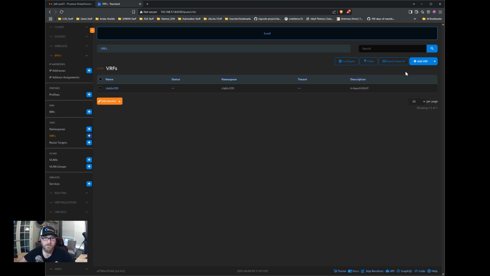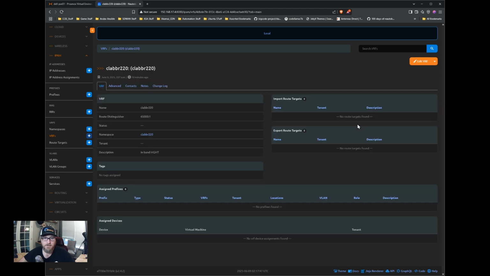And then our VRF right here is the one we created. Let's click on it. So you can assign import and export targets on these VRFs, which can be used if you're going to manage a VRF. Well, we can do it from in here. And then we can pull that data out with a GraphQL query of some kind. And we can look at that as well. But that's kind of a nice option to have available.